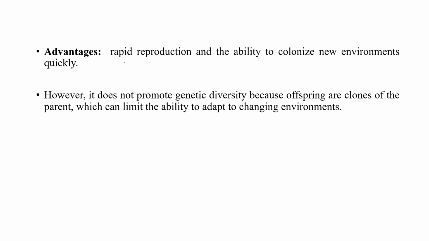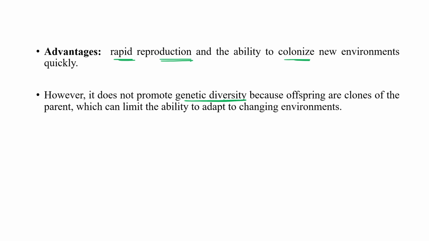Advantage is that it is a very rapid type of reproduction, and cells very quickly get the ability to colonize a new environment. However, it does not promote genetic diversity because there is no fusion of egg and sperm.